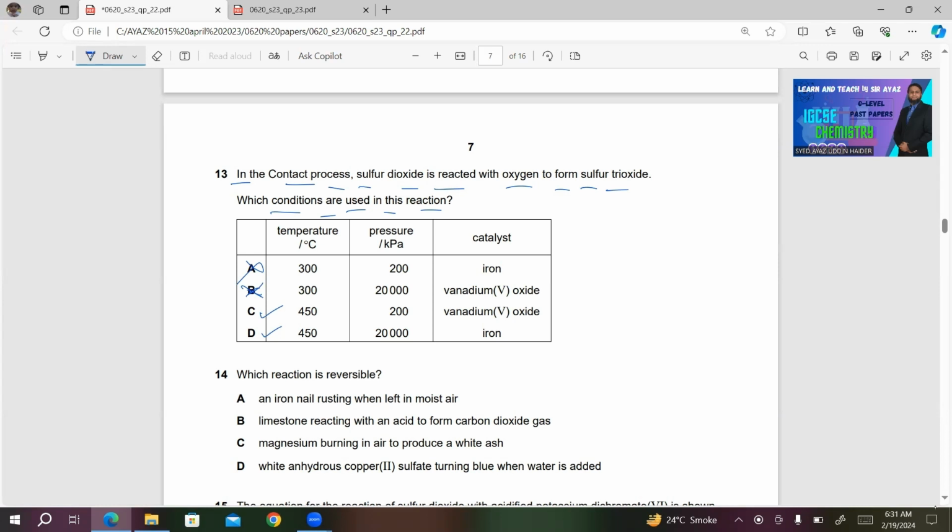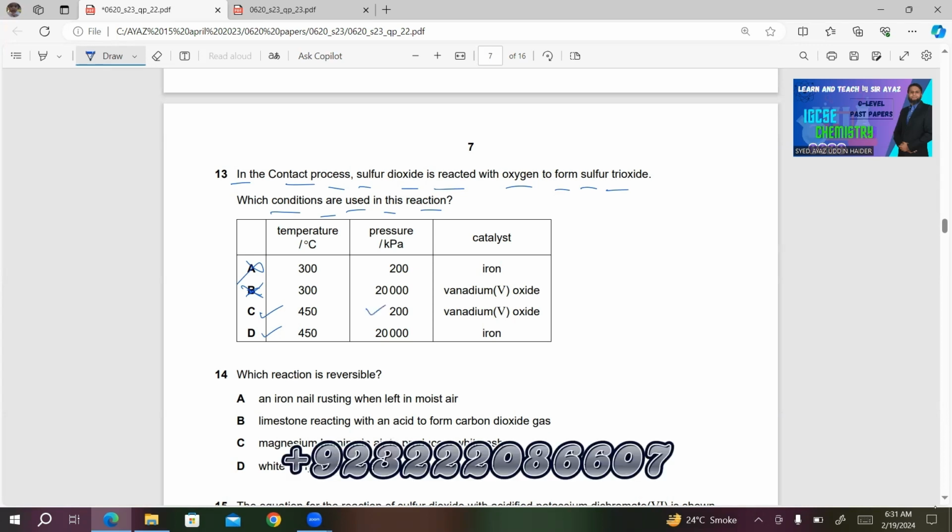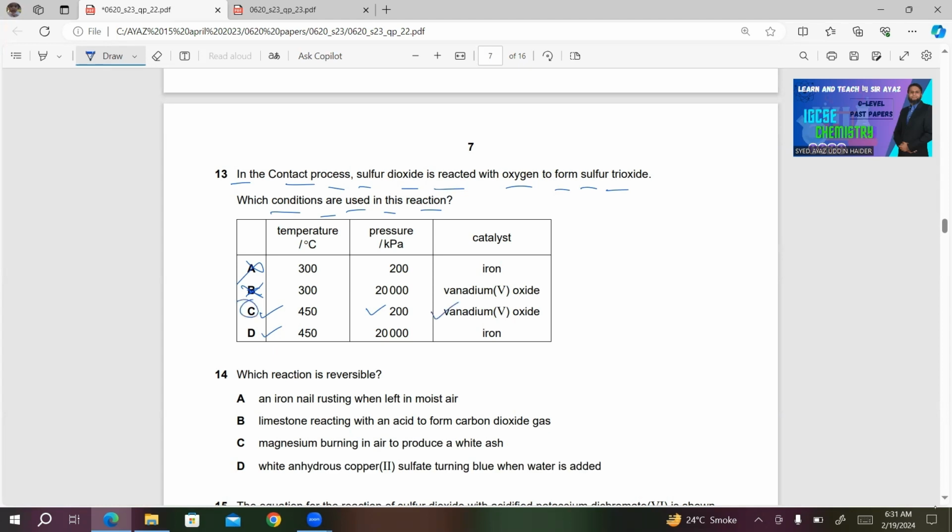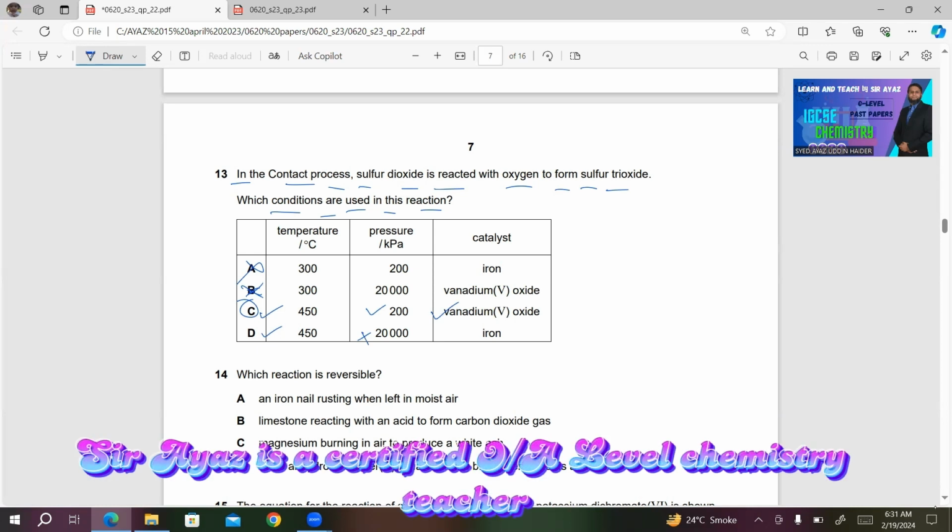So in choice C, the pressure is 200 kPa, which is correct. And catalyst vanadium 5 oxide, this is also correct. This looks correct to me. For your convenience, I am reading the last one. We don't have 20,000 kPa. It does not require very high pressure, so this is incorrect. And also the catalyst is not iron, so this is also incorrect. So obviously choice C will be the right answer in this case.